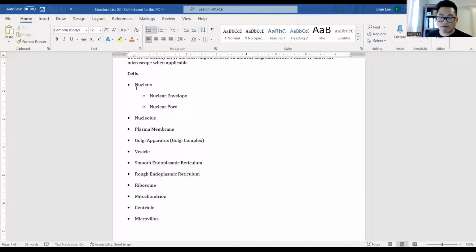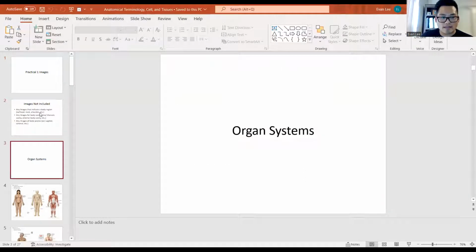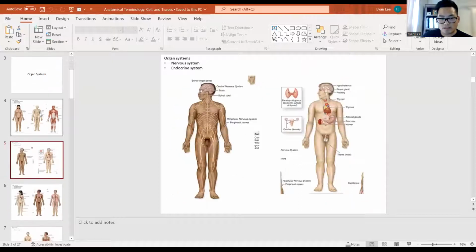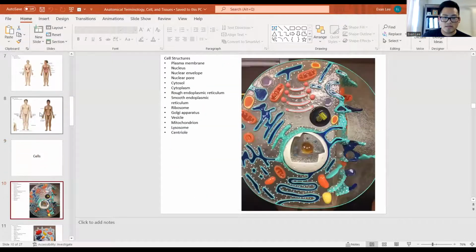Try to listen to the PowerPoints, go over the structure lists, and watch the videos, but we also have even more that you can use to help with your learning, which will include the pictures of the models. So these are the practicum study materials. This has various illustrations, pictures of models, bones and tissues that you can use.